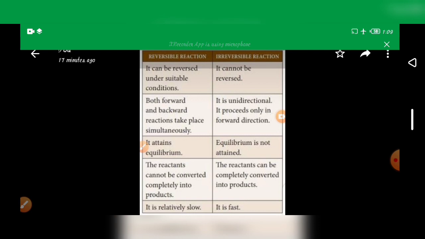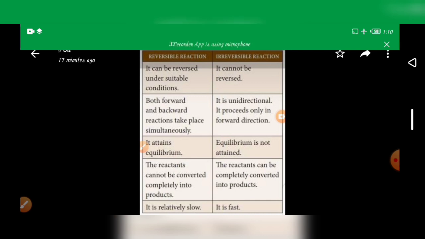Okay, next we go to the difference between reversible and irreversible reactions. See here, a reversible reaction can be reversed under suitable conditions. An irreversible reaction cannot be reversed. Both forward and backward reactions take place simultaneously in a reversible reaction. Irreversible is unidirectional. It proceeds only in the forward direction.